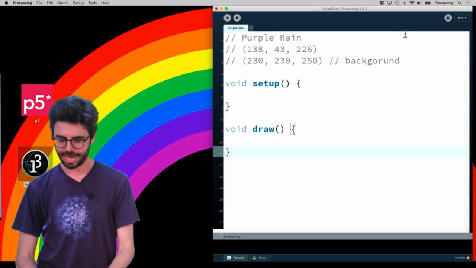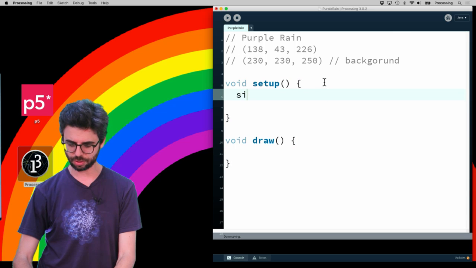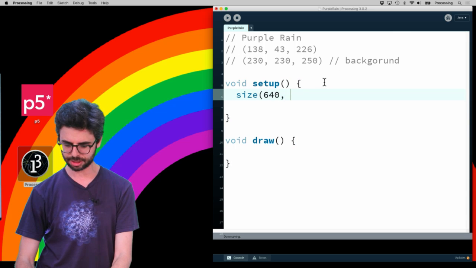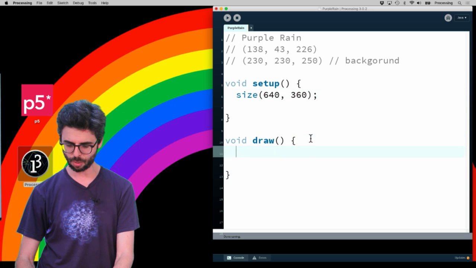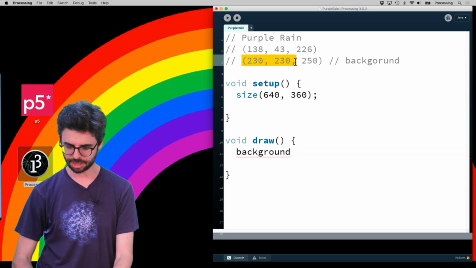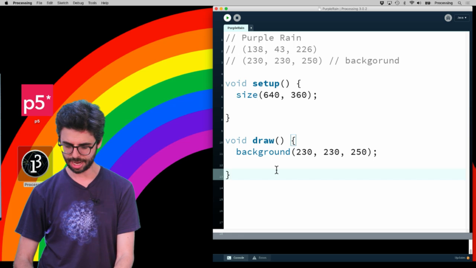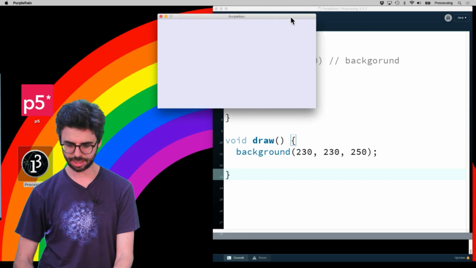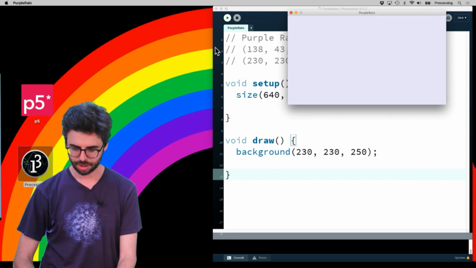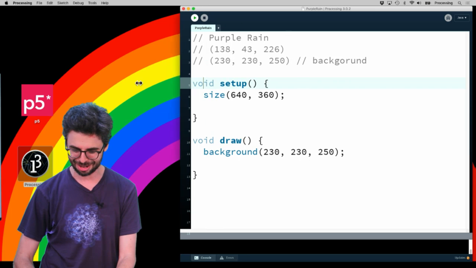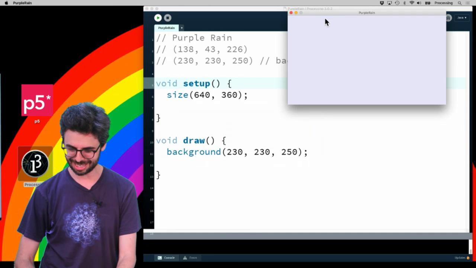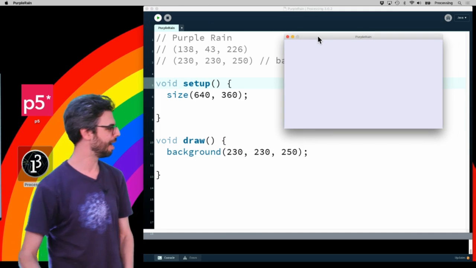Okay, so now the first thing I need to do is create a size for the window. I'm going to say 640 by 360. And then I want to do a background. I'm going to pick this nice background color that was suggested in the chat. And I'm going to run this sketch, and here's my nice background. So I need more space here. I didn't plan this out. Move this over and here we go.